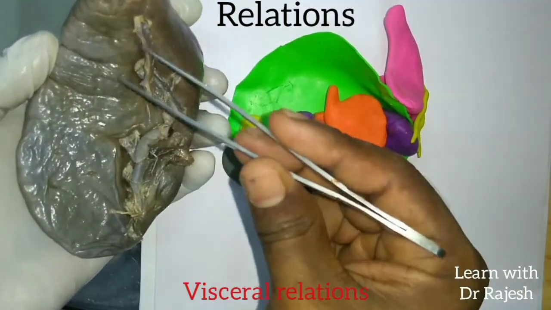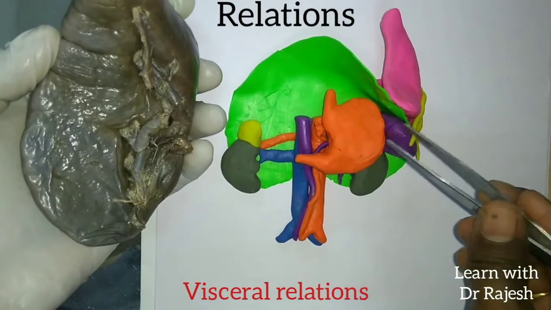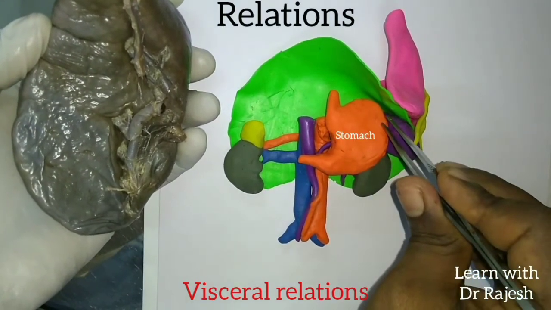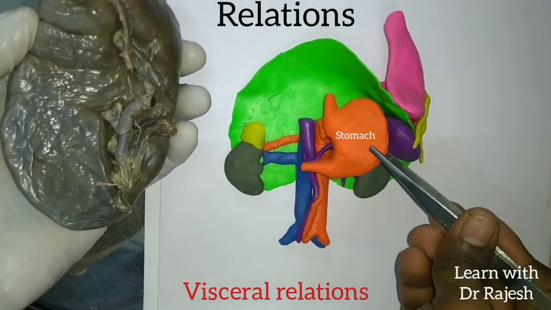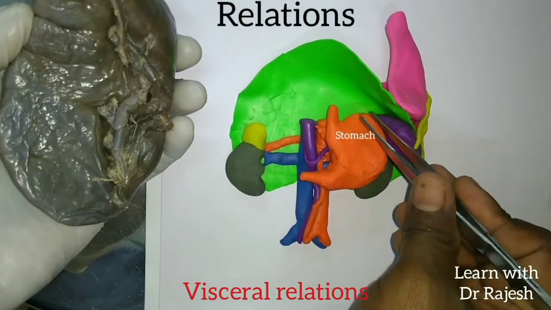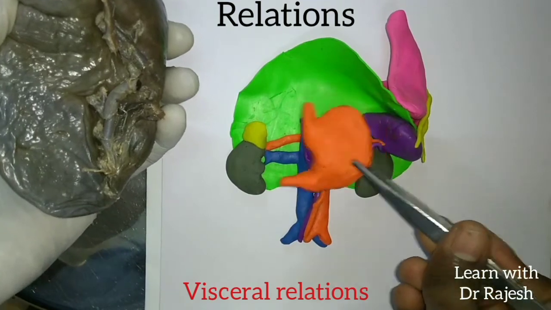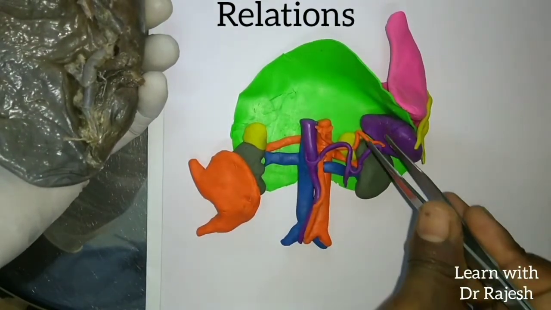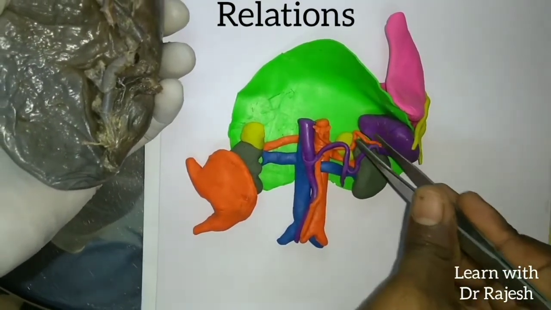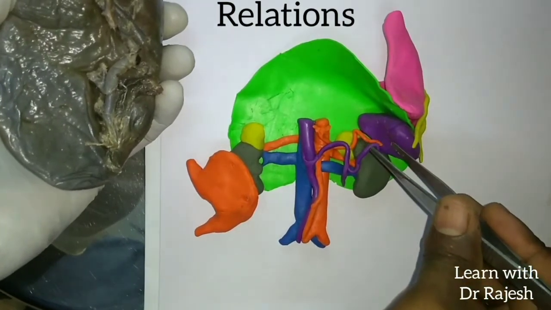If you see this model, you can see this is the superior surface, which is related to the fundus of the stomach. You can see this is the stomach and this is the fundus of the stomach. So the superior surface is mainly related to the fundus of the stomach. This is how it is placed.